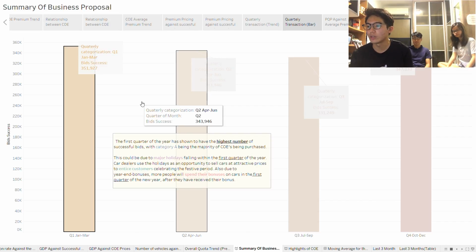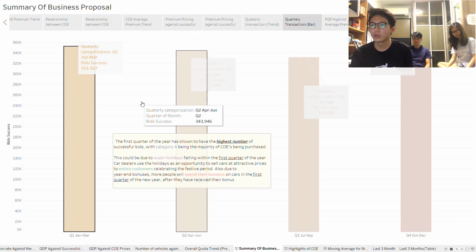This could be due to major holidays falling within and before the first quarter of the year, being CNY and Christmas. Car dealers would use the holidays as an opportunity to sell cars at attractive prices in conjunction with the CNY and Christmas sales. This would in turn entice customers celebrating the festive period to buy more COEs.